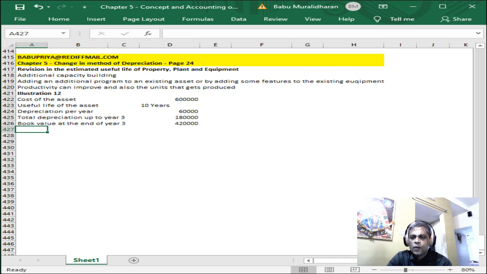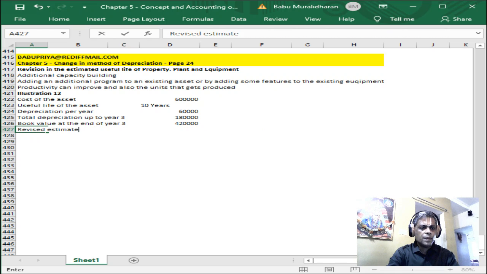The estimated useful life of the asset after third year was reassessed as 5 years. So the revised estimated life of the asset is equal to 5 years.